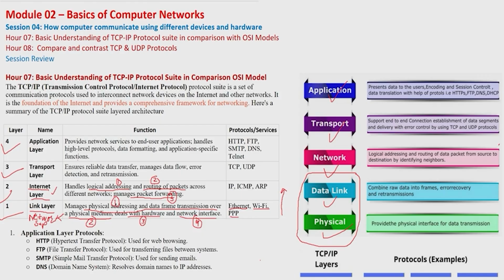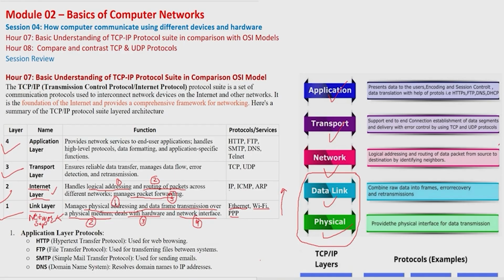If someone knows the IP and wants the MAC, they will send an ARP message: I have IP, I need the MAC address. Some devices know the MAC but don't know the IP, so they send another ARP packet saying: I know the MAC, I need the IP. So they are replacing each other's unknowns. Sometimes we need routing to go outside the router, and some might need packet forwarding to each other.